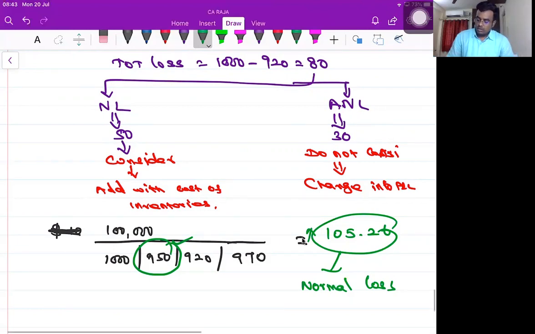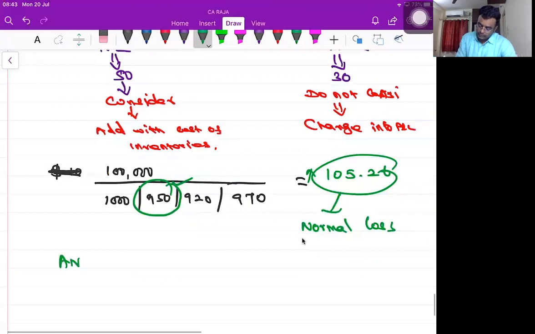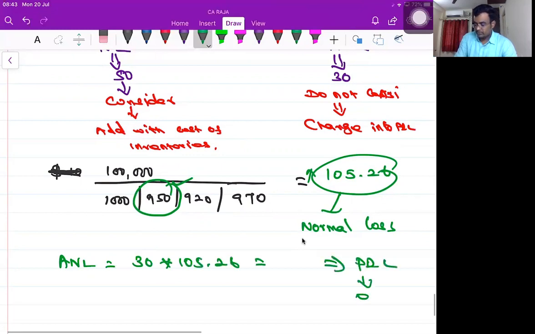Yes, sir. So abnormal loss: 30 into 105.26, whatever the amount, will go to P&L as an expense. Clear? So are you clear with the normal loss and abnormal loss? What to do, what not to do? I hope everybody is taking notes also.